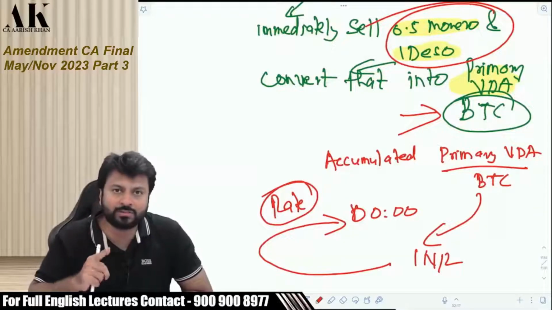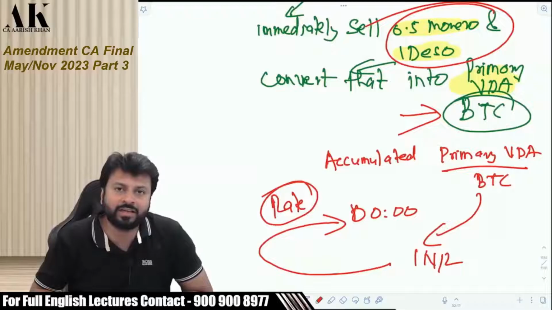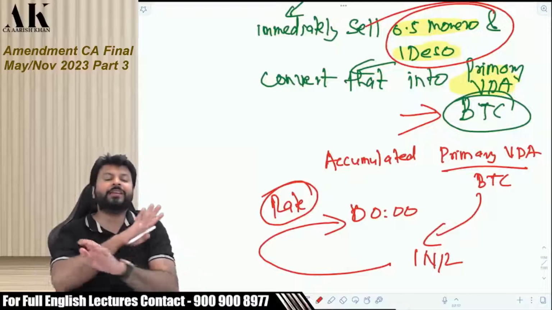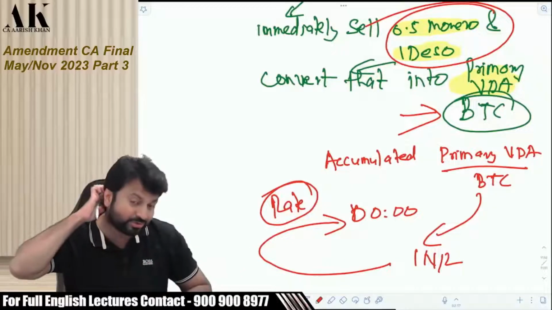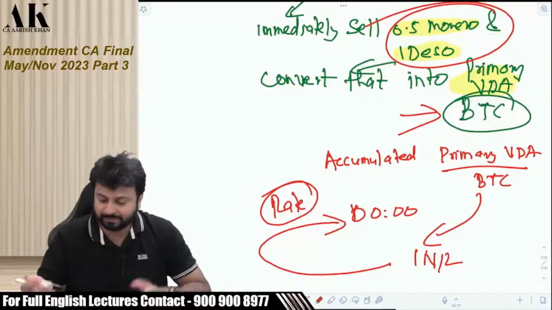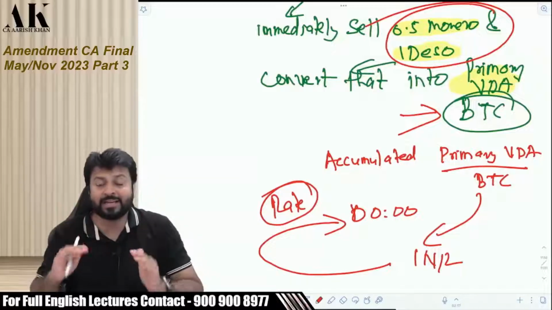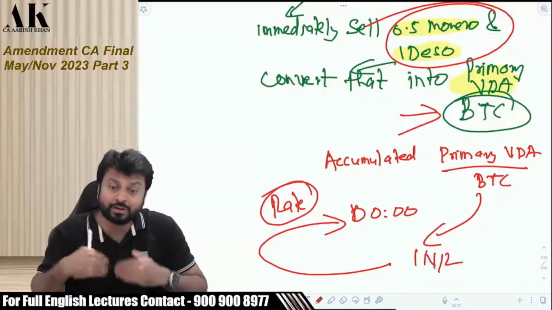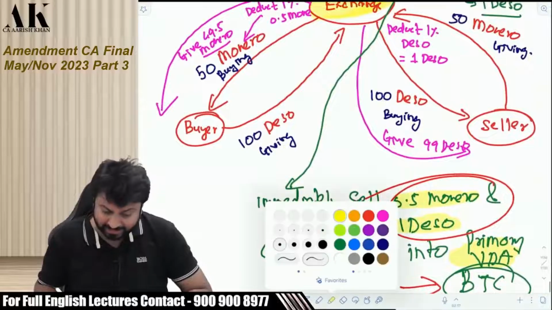It is not like the stock market which gets closed at 3:30 in the evening, and which is closed on Saturday, Sunday, and on certain public holidays as well. The crypto market is available 24/7. So there is no issue of conversion at any moment. So let me explain to you the entire scenario how it will go. Please pay attention.